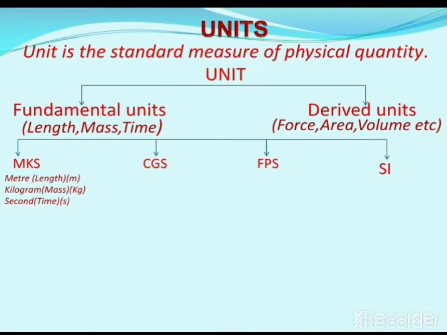So what is the MKS system? Under the MKS system, the unit of length is meter, the unit of mass is kilogram, and the unit of time is second. So meter, kilogram, second are the fundamental units of length, mass, and time respectively. Then there is another system of units, called the CGS system, where the unit of length is centimeter, the unit of mass is gram, and the unit of time is second.